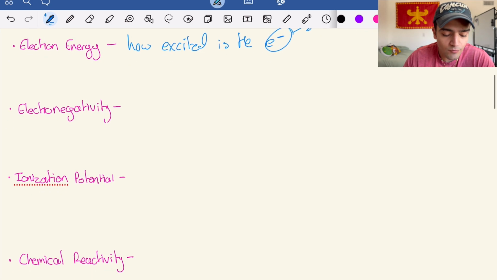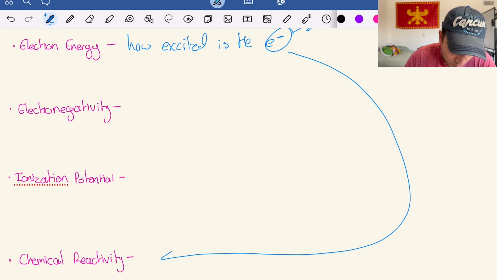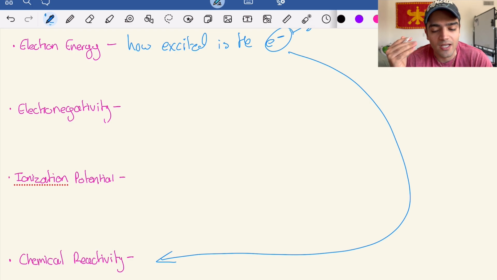So when we're talking about how excited these electrons are, that's important because that's going to play into chemical reactivity, which is going to be lower down on that page of definitions. Because if you think about it, when you have electrons that are very, very excited, they're going to have a ton of energy, they're going to want to react with things, right? They're going to want to form bonds, and it's going to be much easier for them to do so compared to something that's at a lower energy state.